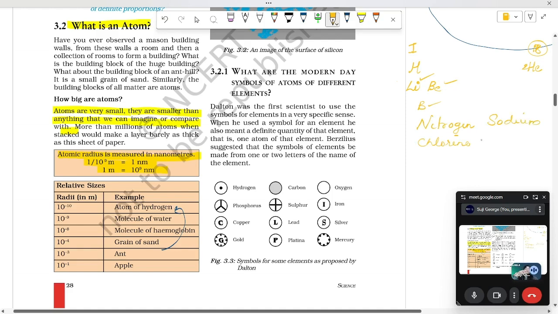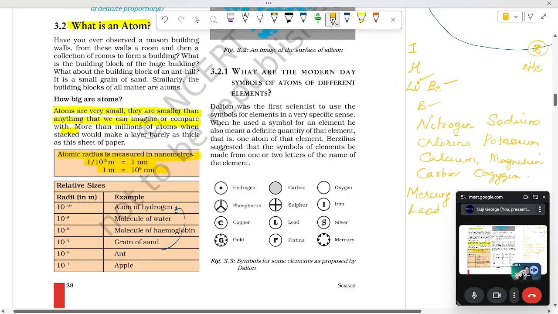You have studied minerals in biology class in earlier classes, minerals that are useful for human beings for the maintenance of their body. Yes, potassium, calcium, magnesium, then carbon, oxygen. See how much time I'm taking in writing it down. Mercury, lead.